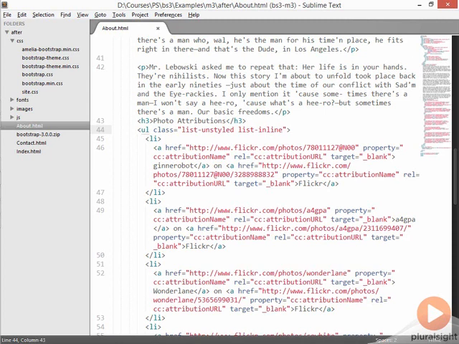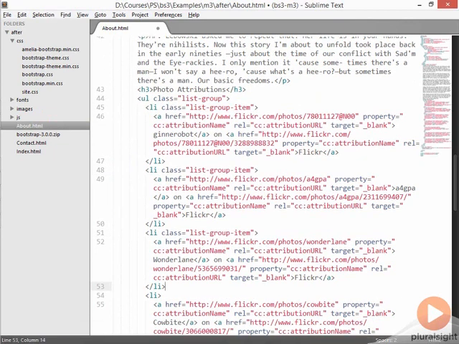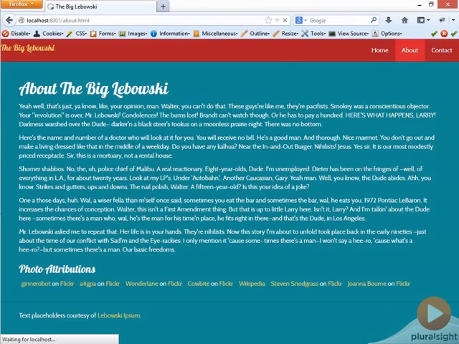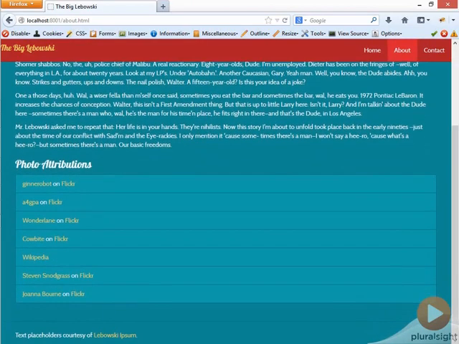The last thing that's useful here is to actually use a list style called group. And with a list group, we're going to need to specify that each of these items is a list group item. So I'm going to go ahead and create the classes on each of these LIs, and there's a few of them, so let's be patient. And now when we look at them, we're going to get a table-like experience. It's going to look a bit like a selection or a list group like we're used to in something like iOS. There are cases when this can be pretty useful. And this list group is going to be depending on whatever the container it's in.